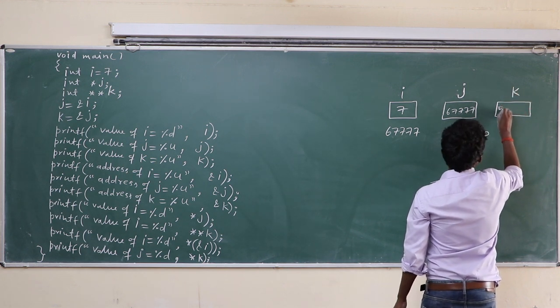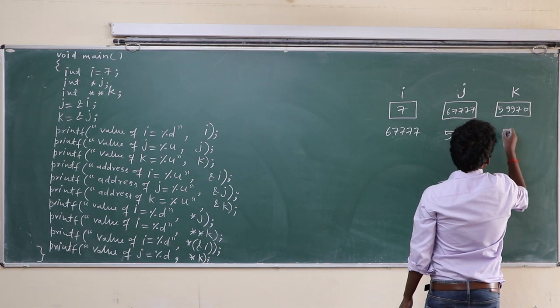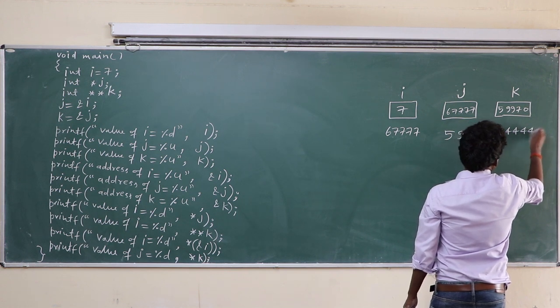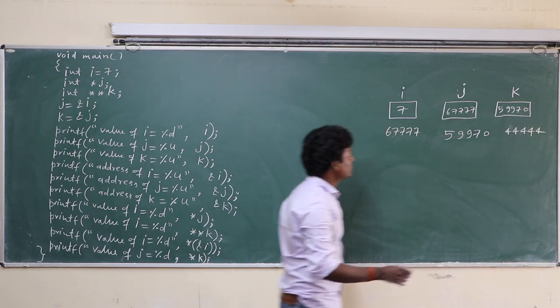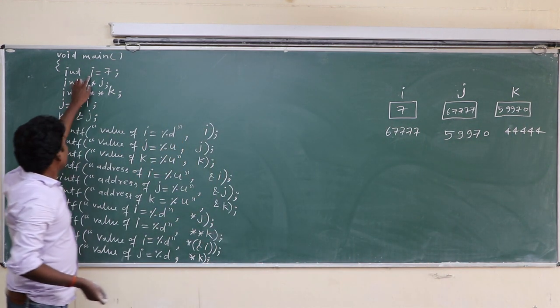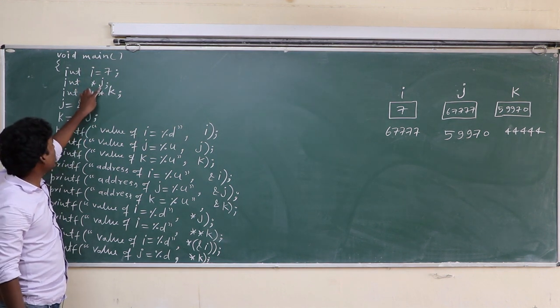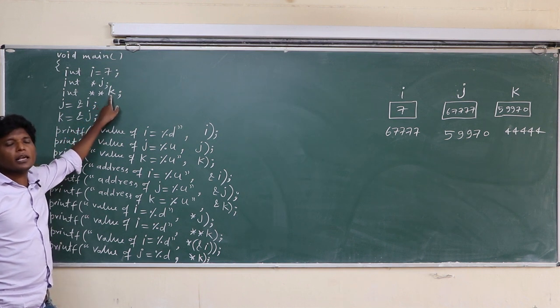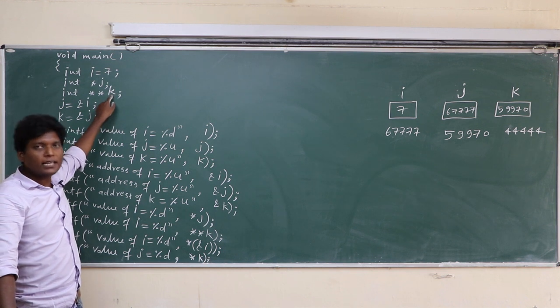Class, I is a normal variable, j is a pointer variable, k is also a pointer variable, but it is a double pointer variable. Basically double pointer is a wrong term. You have to say pointer to pointer variable.